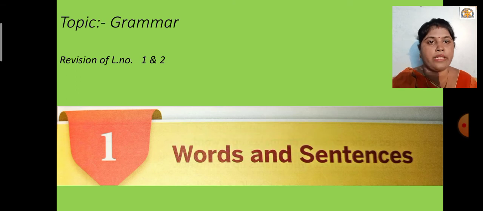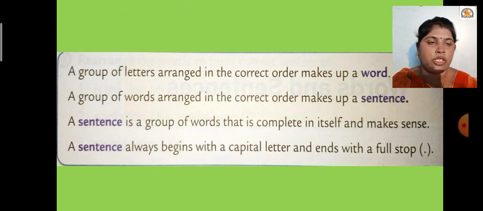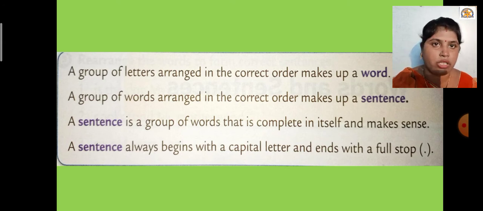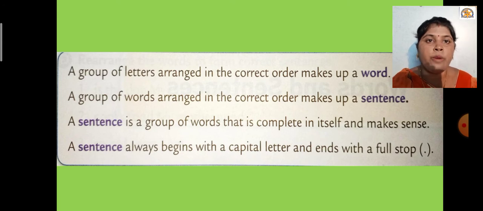What is the name of lesson number 1? Yes, the name of our first lesson is words and sentences. First of all we will do the revision, and then we will take the revision with the help of an extra additional worksheet. A group of letters arranged in the correct order makes up a word. I have explained this in the video also. In short, a group of letters arranged in the correct order makes up a word, and a group of words arranged in the correct order makes up a sentence.